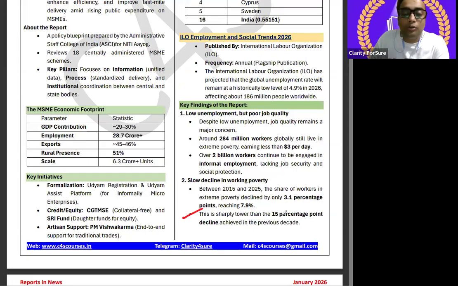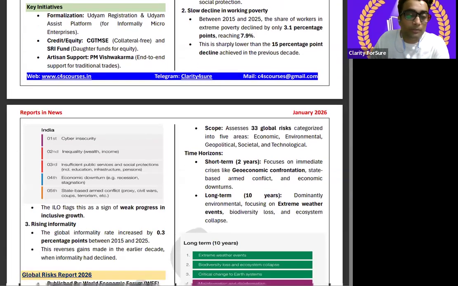This is sharply lower than the 15 percentage point decline achieved in the previous decade. कितना 15% कम हुआ है? अगर 100% था सपोज पहले, तो अब 85% है, तो 15% is the point that has been decreased. ठीक है, and which is a greater point अगर unemployment इतना भी कम हुआ है तो.